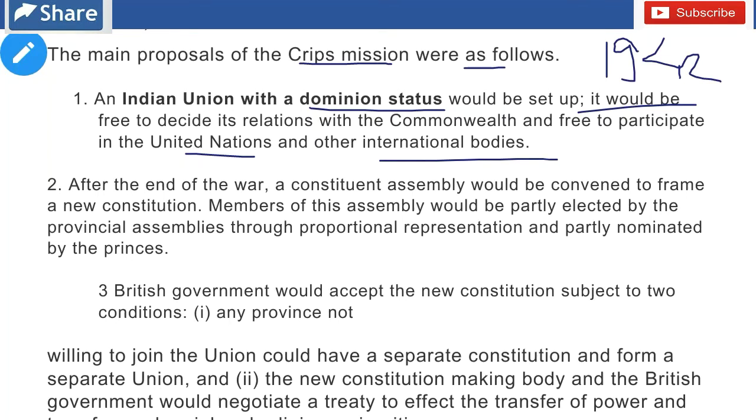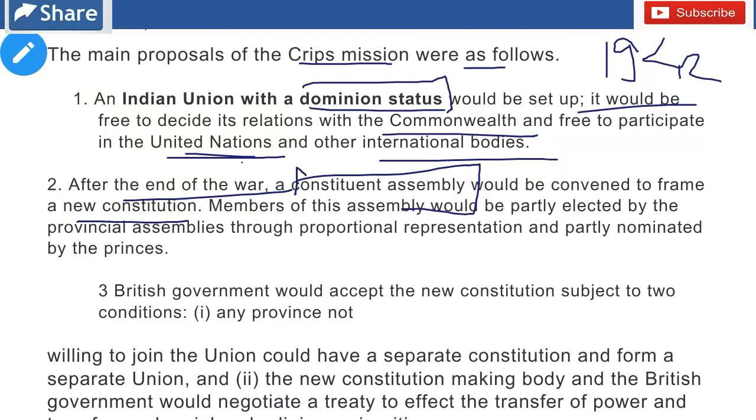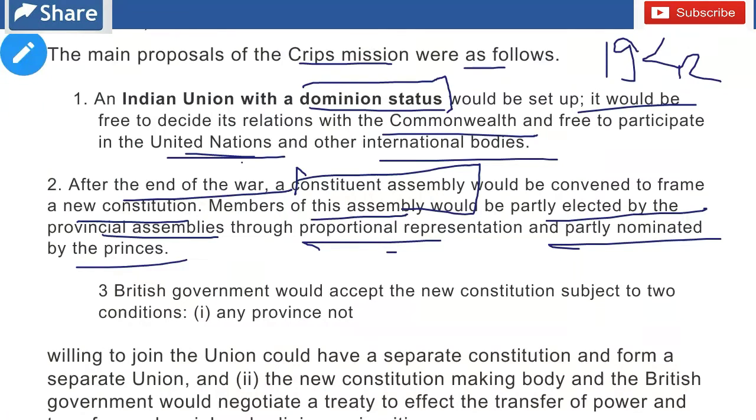An Indian Union will be set up with the Dominion status, not a full-fledged state, but with a Dominion status, but it would be free to decide its relation with the Commonwealth and the United Nations. Number 2, after the end of the war, which was the Second World War, a constituent assembly would be convened to frame a new constitution. Members of this assembly would be partly elected by the provincial assemblies through proportional representation and partly nominated by the princes. Number 3, the British government would accept the new constitution subject to 2 conditions.